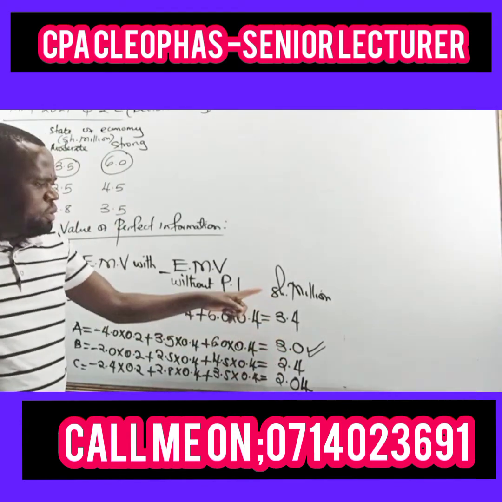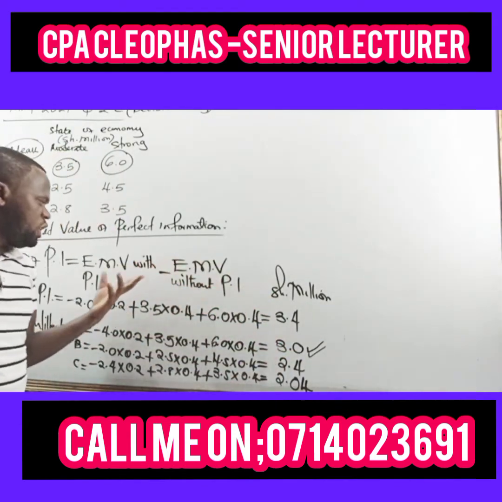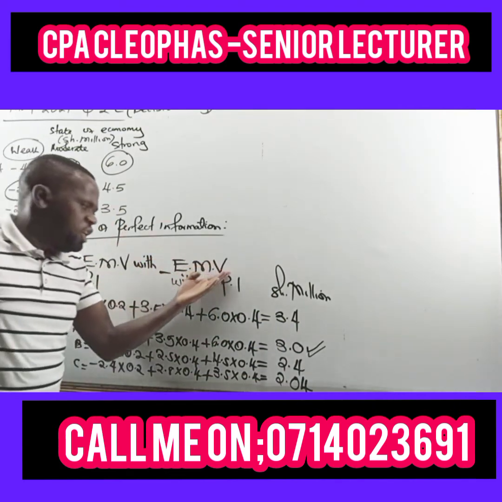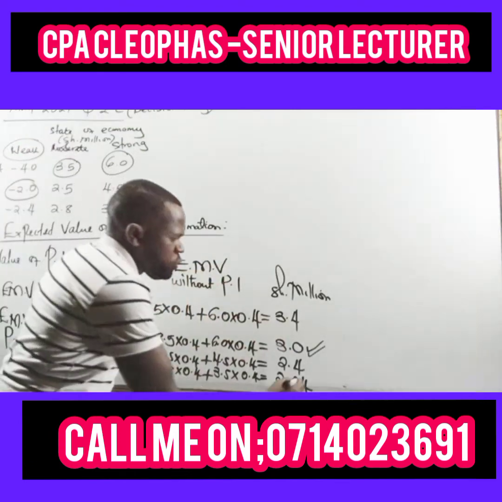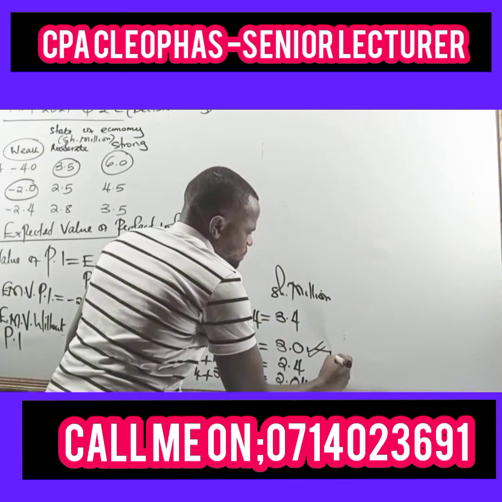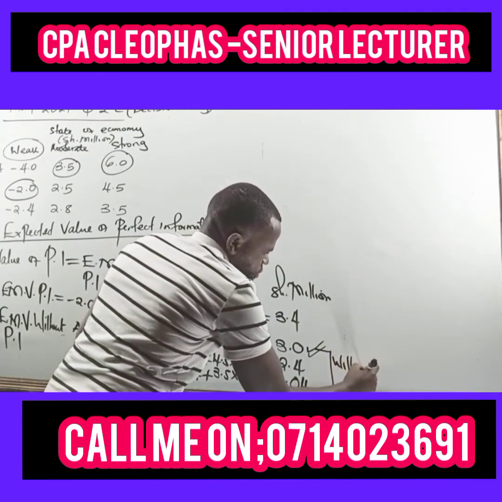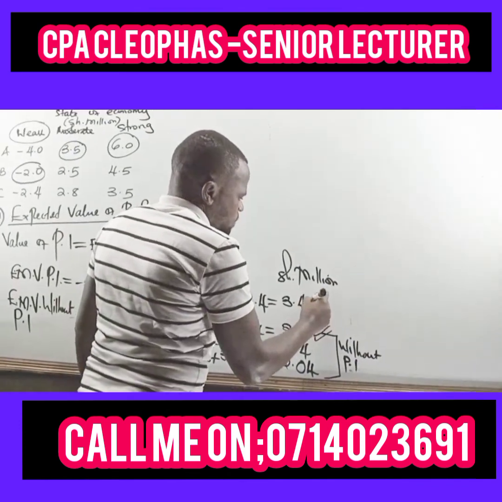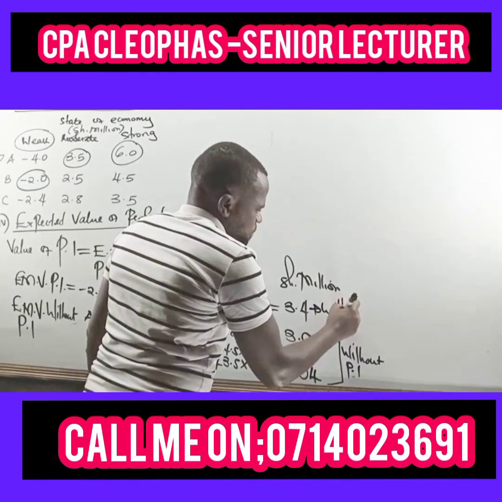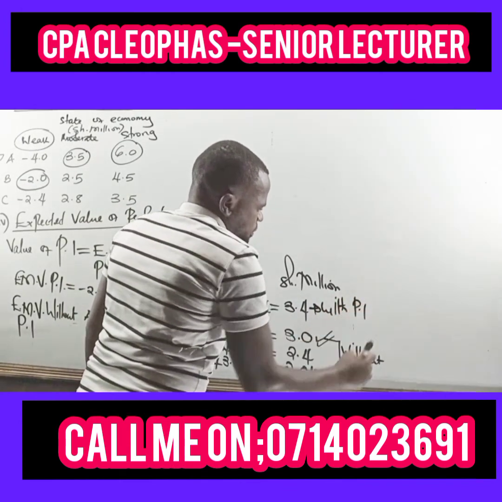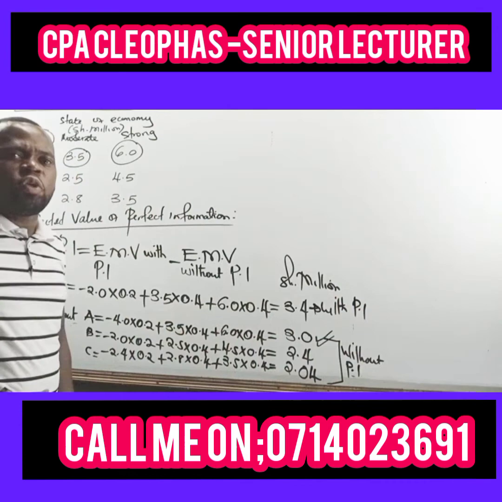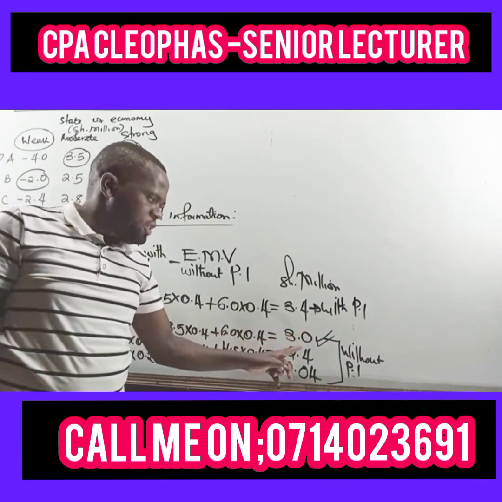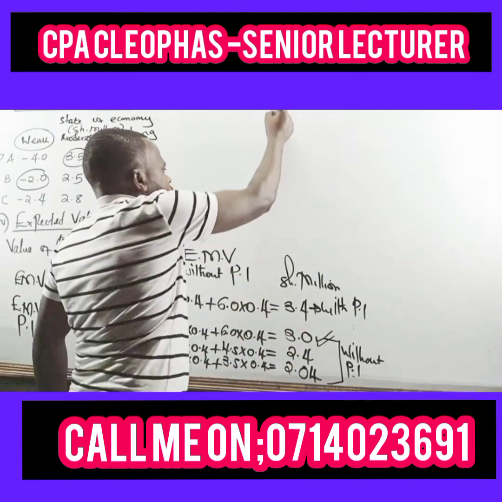So the difference between the expected monetary value with perfect information and the expected monetary value without perfect information is the value of the perfect information. So this is without perfect information, and this is with perfect information. It shall be 3.4 less 3.0. That is the value of the perfect information.